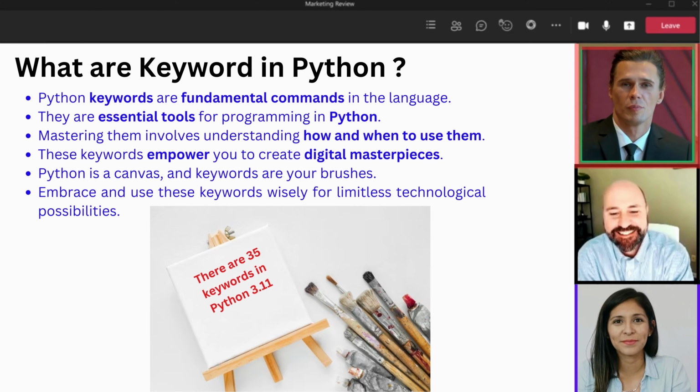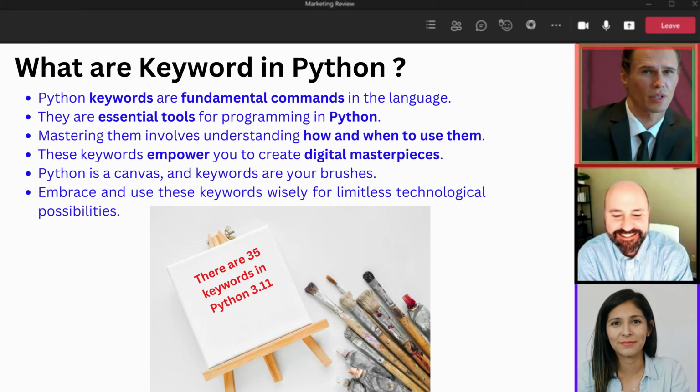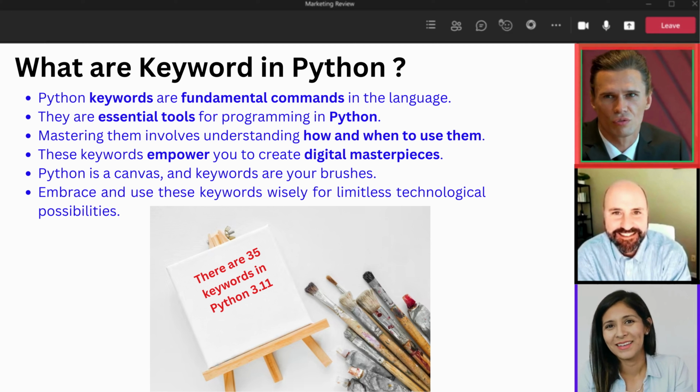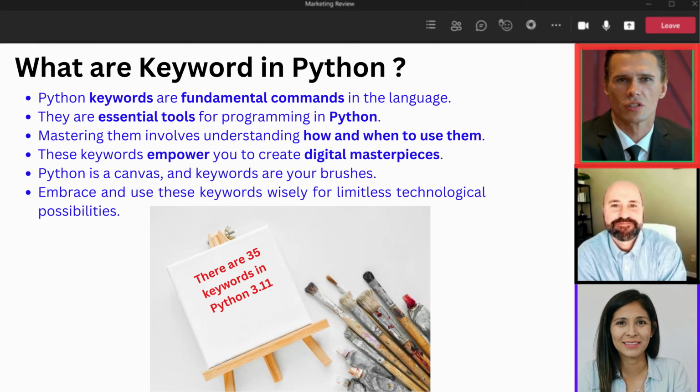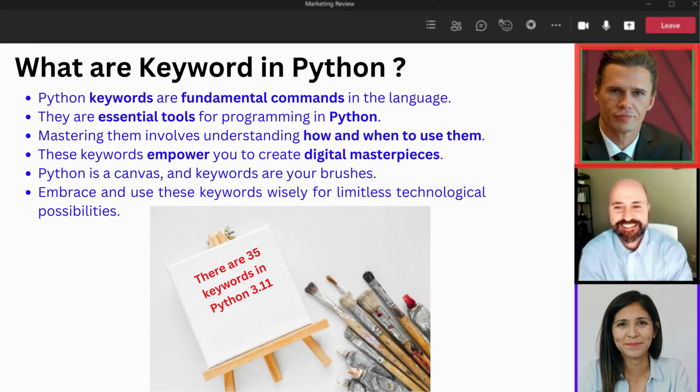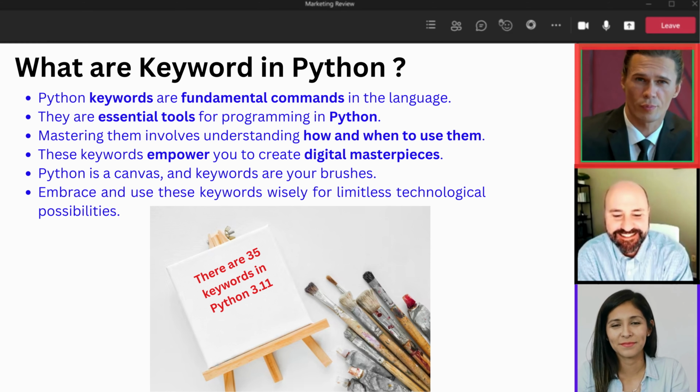These keywords, my friends, are the commandments of Python. They're the tools in your digital toolbox, the keys to unlocking the potential of this incredible language. And remember, mastering them is not just about knowing their names, it's about understanding how and when to use them to create your own digital masterpieces.